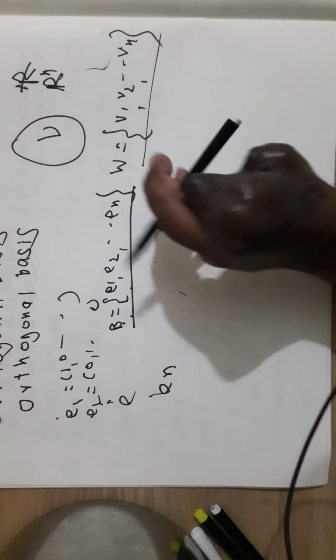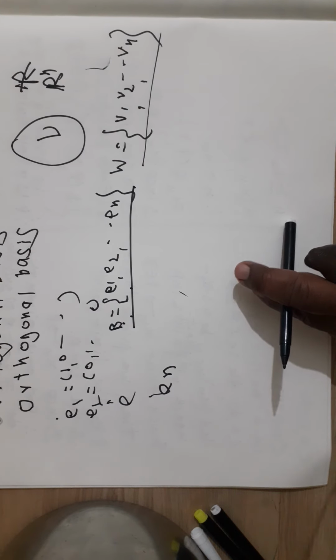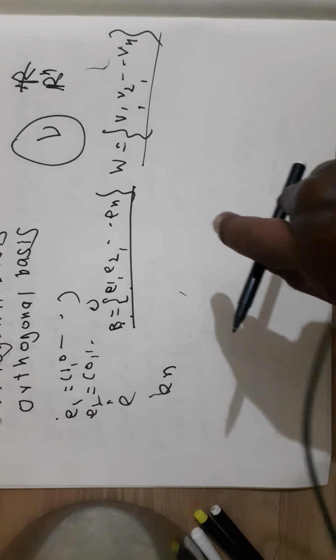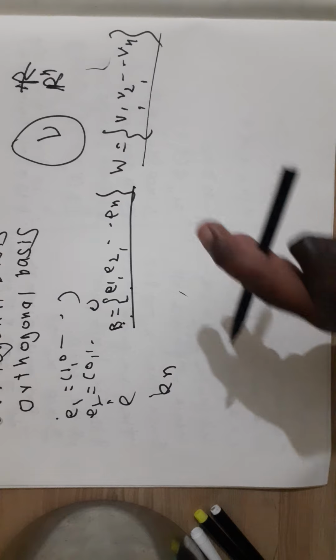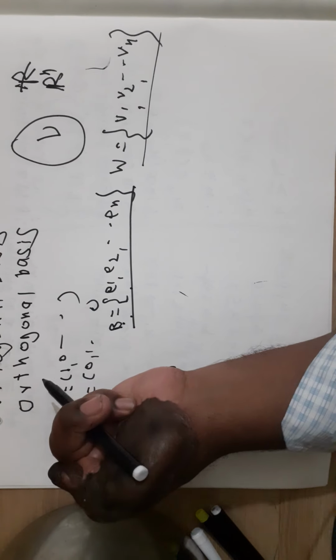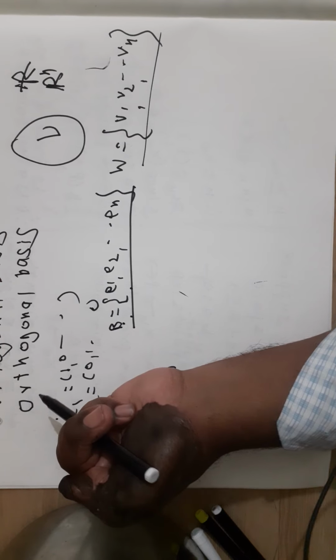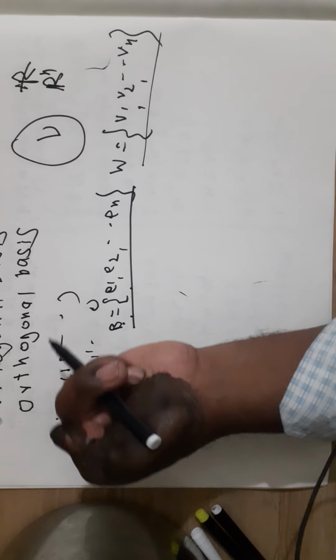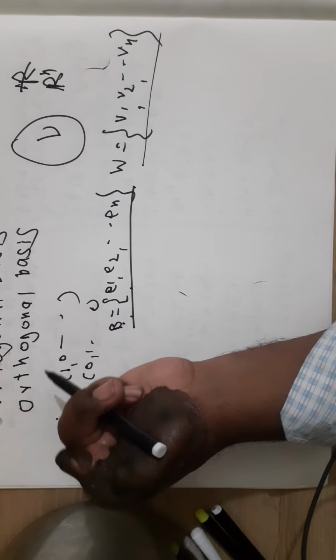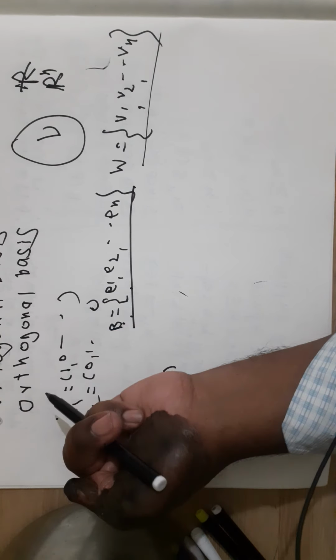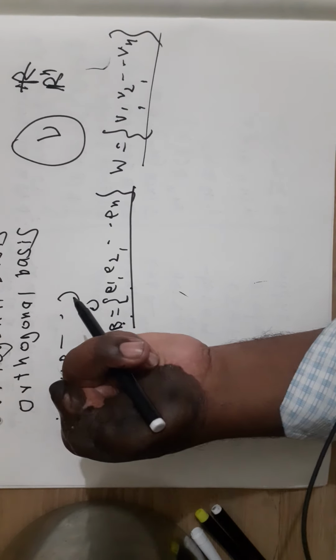Therefore for any inner product space V, if a basis is an orthogonal set, then that basis is called an orthogonal basis. And further, if the basis is orthonormal, then it is called an orthonormal basis of V.